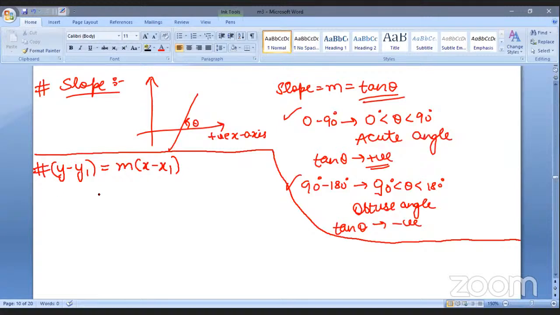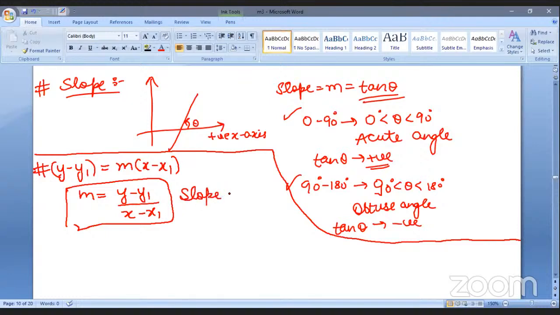From this, actually what we were doing here, we were just calculating the value of the slope. So from this equation we can see two things. See this m, it is the slope. Whenever in the question we have to find the slope, then we'll use this formula, right? But whenever in the question we have to find the equation of a line, we'll use this. So it depends on what we have to find out. Accordingly, we'll just modify the formula and we'll get the result.